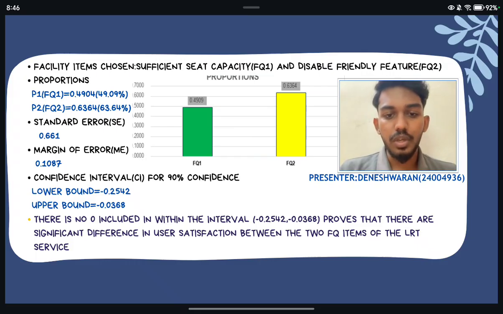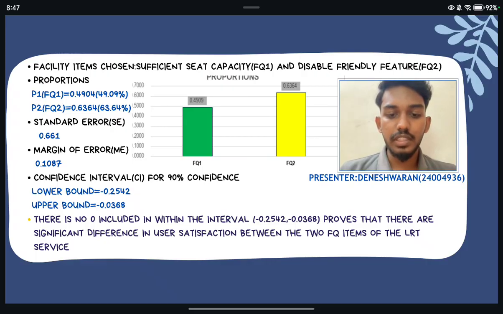For question 2a, we are required to construct a 90% confidence interval for the difference in proportion of passengers who are satisfied with two facility quality items, FQ1, sufficient seat capacity, and FQ2, disability friendly features. The proportions of satisfaction are, for FQ1, 49.09%, and for FQ2, 63.64%. We calculated the standard error SE as 0.661 and the margin of error ME as 0.1087.